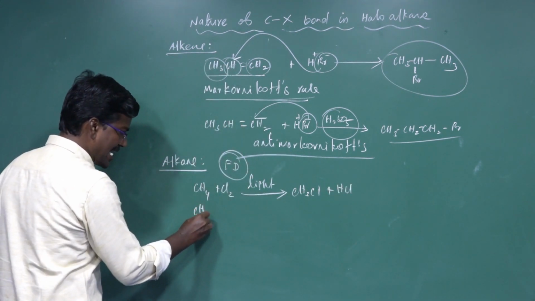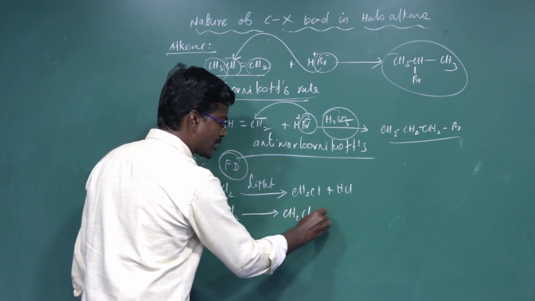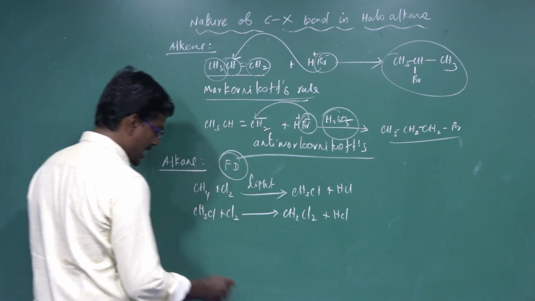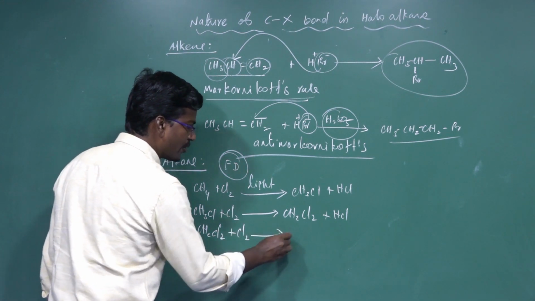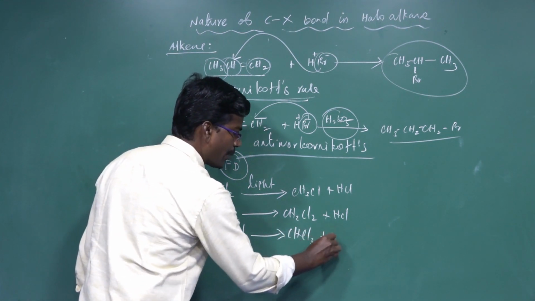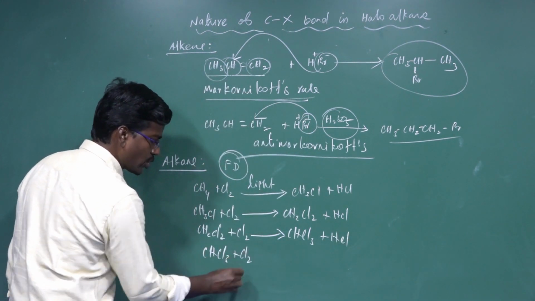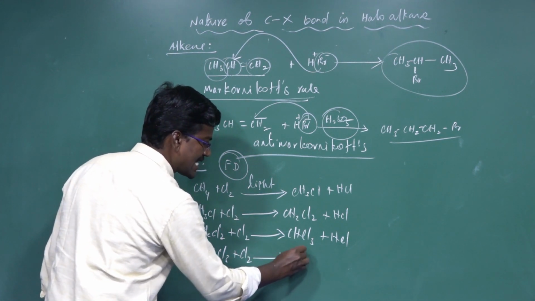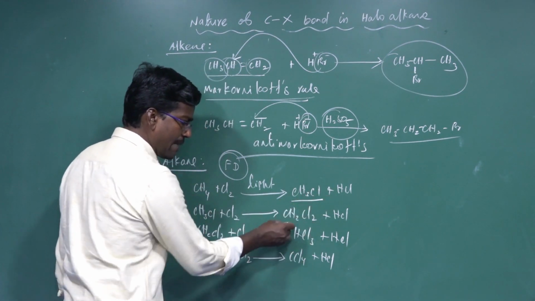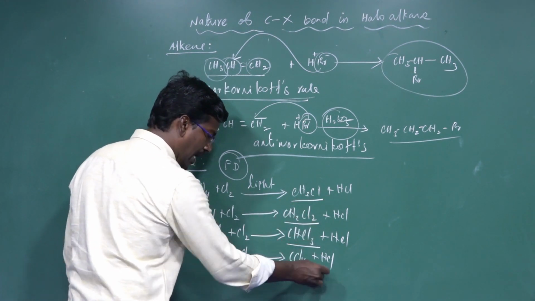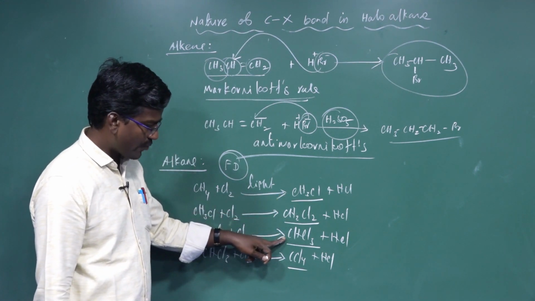CH3Cl further reacts with chlorine to form CH2Cl2. Again, one more HCl is removed. CH2Cl2 further reacts with chlorine to form CHCl3 plus hydrochloric acid. CHCl3 further reacts with one mole of chlorine to form CCl4 plus hydrochloric acid. These are methyl chloride, methylene chloride, chloroform, carbon tetrachloride.